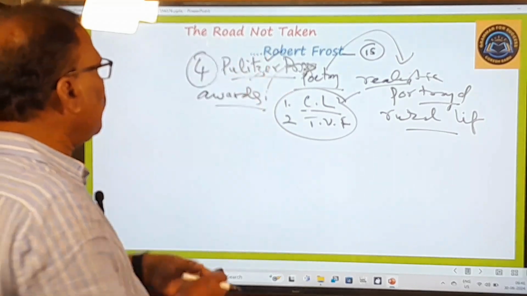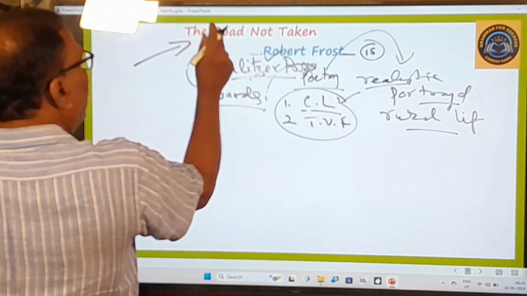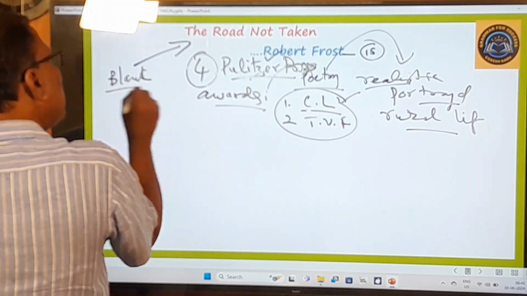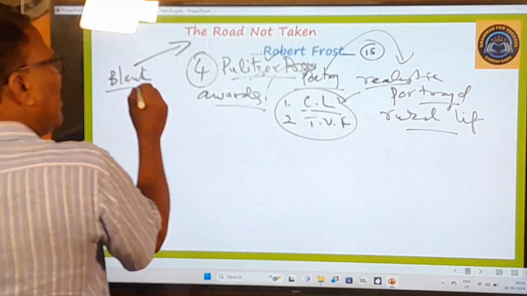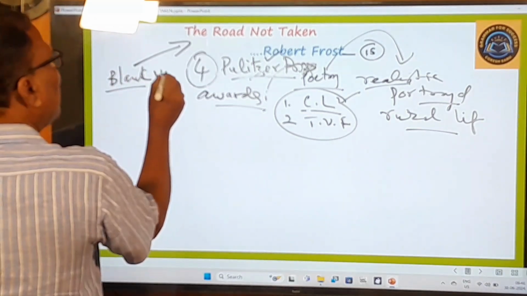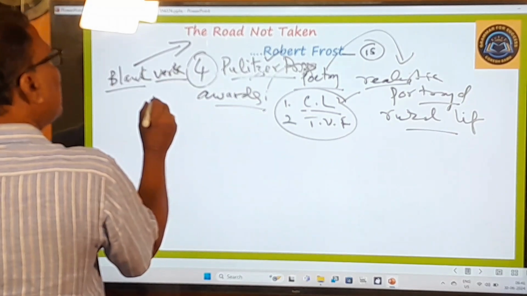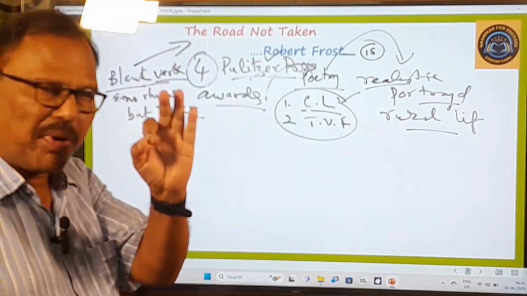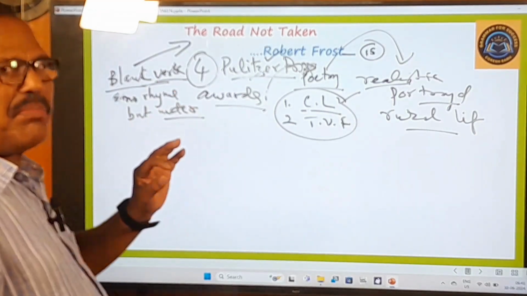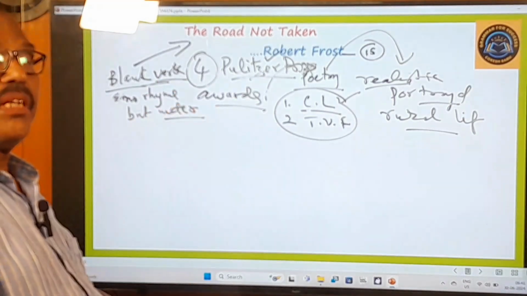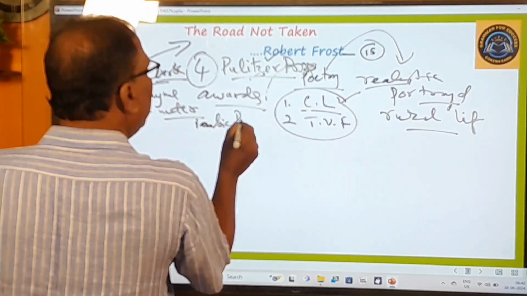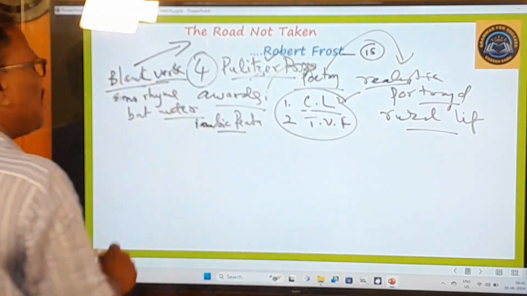And now I would like to talk to you about this poem. This poem is written in blank verse. Okay, this is an important point for your examination. Blank verse means what? It's a kind of poetry in which no rhyme scheme is followed, that is the first point. And the second point is that meter is used. What kind of meter? Generally iambic pentameter. Okay, iambic pentameter is used in blank verse.